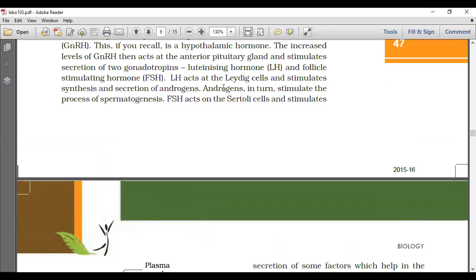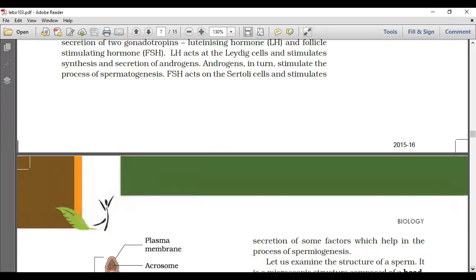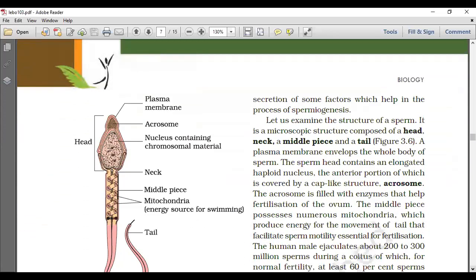LH acts on Leydig cells, which makes the production of androgen, and androgens in turn drive spermatogenesis. So the responsibility for spermatogenesis lies with LH. FSH acts on Sertoli cells and stimulates the secretion of some factors which help in the process of spermiogenesis.